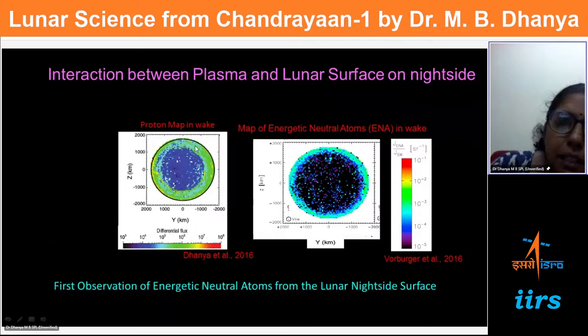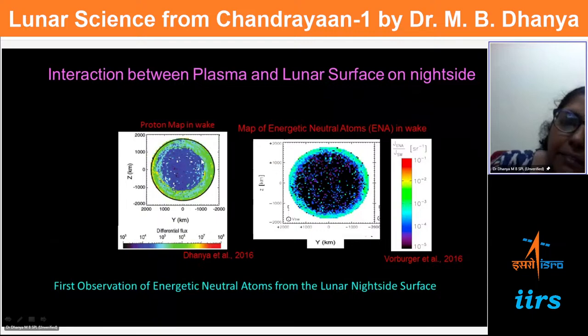So this is a map which shows the intensity of protons on the night side of the moon. This is the center of the night side, and we see the majority of the particles in a ring-like structure, and as we go inside, their intensity is low. This is from Chandrayaan-1.